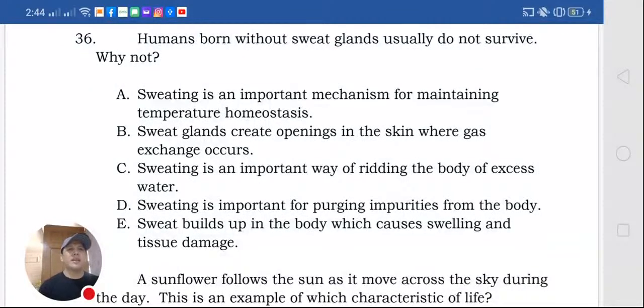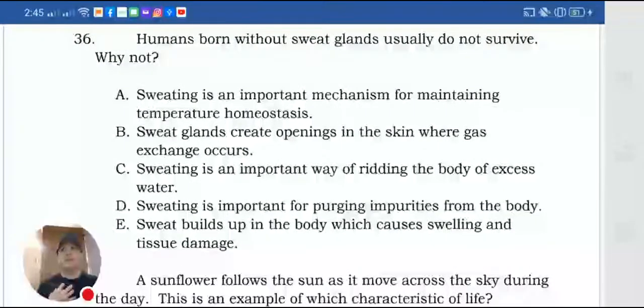Humans born without sweat glands usually do not survive. Why not? Okay. Because I saw one of the documentaries, I think in Korina Sanchez's show before, Rated K, there were siblings having no sweat glands. Tapos nag-flaky yung skin nila, tapos lagi silang naliligo ng yelo kasi that would help them ease the heat. That's also one of the reasons why. Yung iba nakakaasar, lalo pag summertime. Anyway, science.